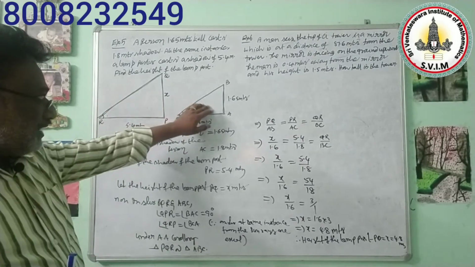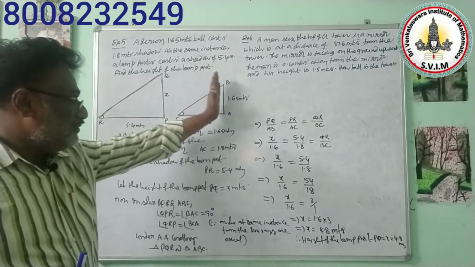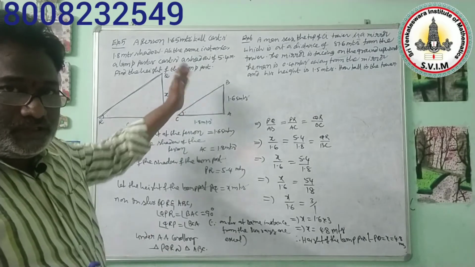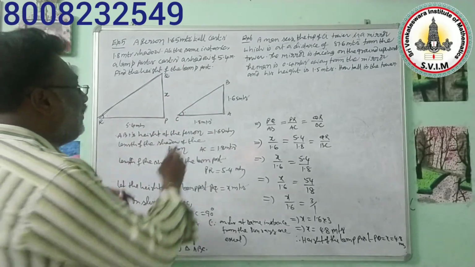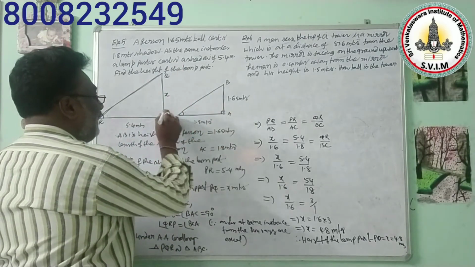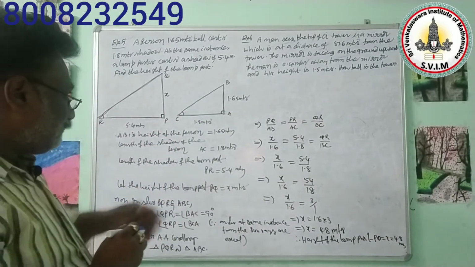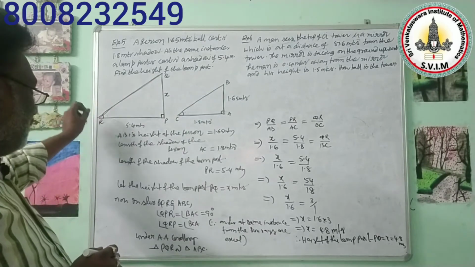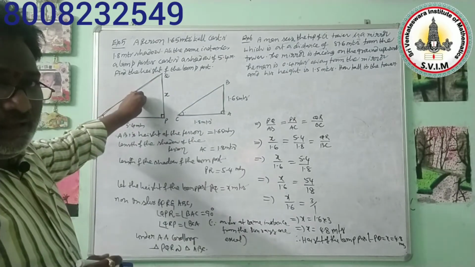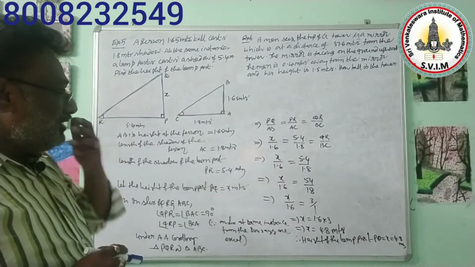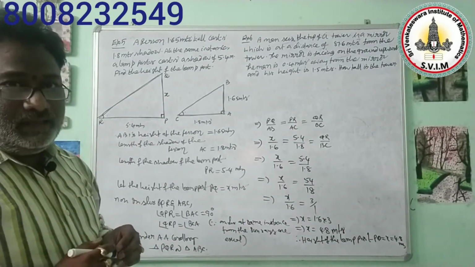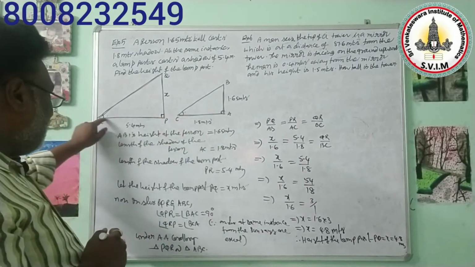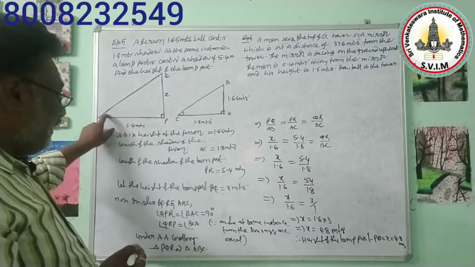By drawing two triangles, here this is the lamp post and this is the person. Always such items, the person and the lamp post, are perpendicular to the earth. That's why we keep the angle 90 degrees in that way. After that, this is the ray of the sun and this is also a ray of the sun. But here one thing is there: at the same time, the ray coming from the sun makes an equal angle with the earth. This is the earth. In that way, these two angles are equal.